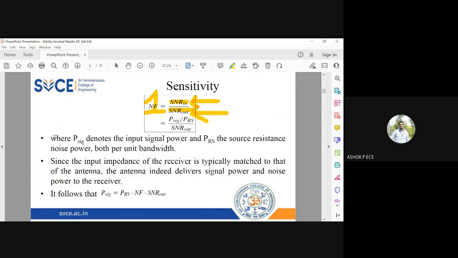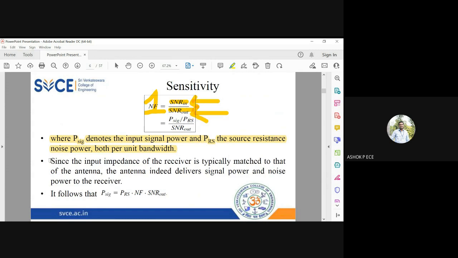Okay, and the input noise is given by P signal by P_RS. You are going to use a voltage source, and the voltage source will have a resistor. That resistor will have thermal noise, and that noise is given by P_RS. So it is P signal by noise power, where the noise power is P_RS.